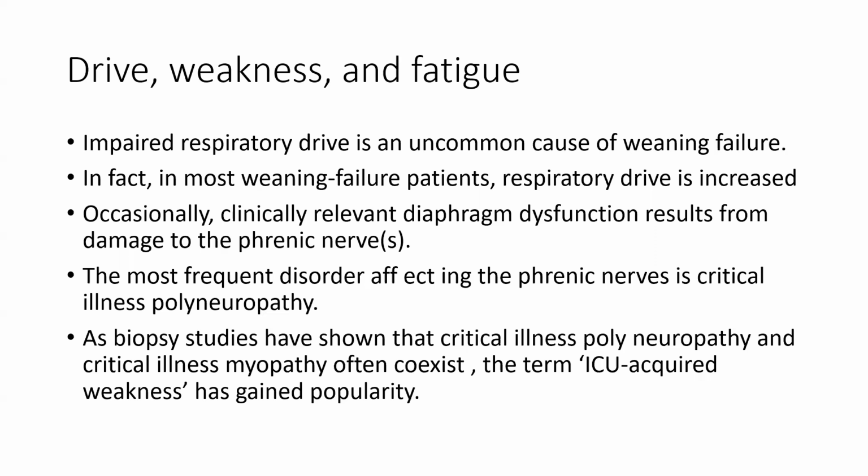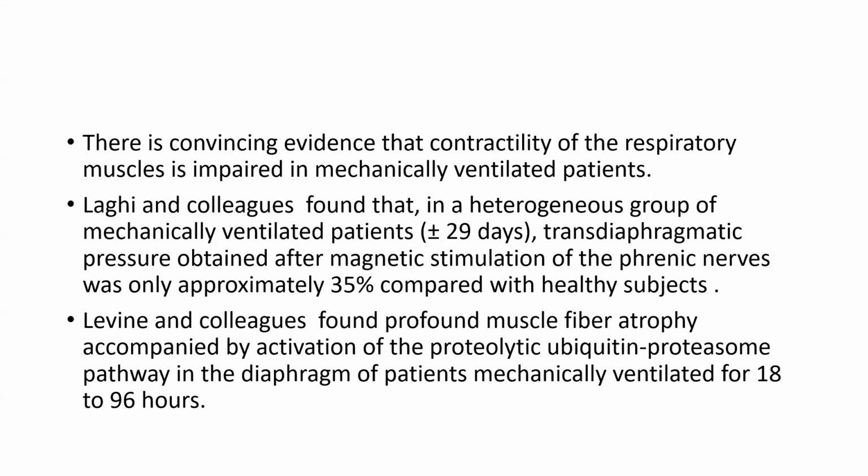As biopsy studies have shown that critical illness polyneuropathy and critical illness myopathy often coexist, the term ICU-acquired weakness has gained popularity. There is convincing evidence that contractility of the respiratory muscle is impaired in mechanically ventilated patients. Laghi and colleagues found that in a heterogeneous group of mechanically ventilated patients, transdiaphragmatic pressure obtained after magnetic stimulation of phrenic nerve was only approximately 35% compared with the healthy subject.